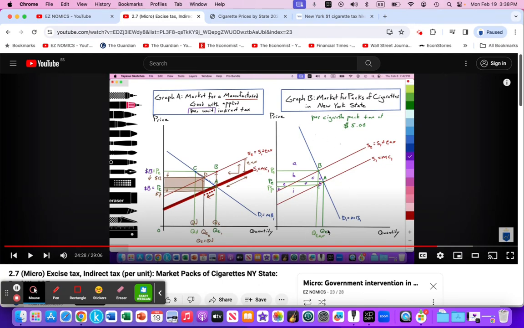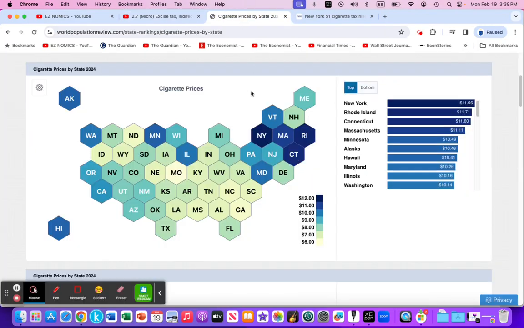We then reiterated a more simplified tax model, which you'll be using for your IB paper exams, and we graphed and analyzed it. So using this example again, we're going to be using the idea of non-price determinants, consumers looking for a cheaper alternative, and perhaps also looking for a cheaper alternative in parallel markets. In that video, we used the state of New York, which has the highest price for a pack of cigarettes, about $12 a pack, which includes just over a $5 state tax on each pack.